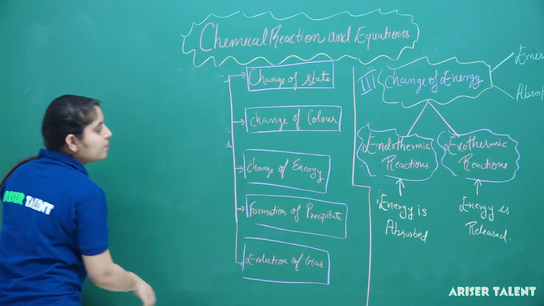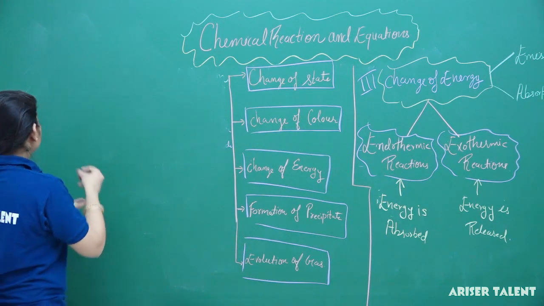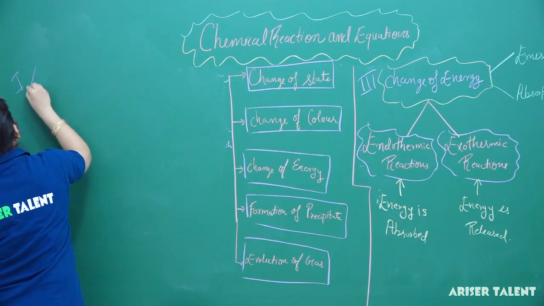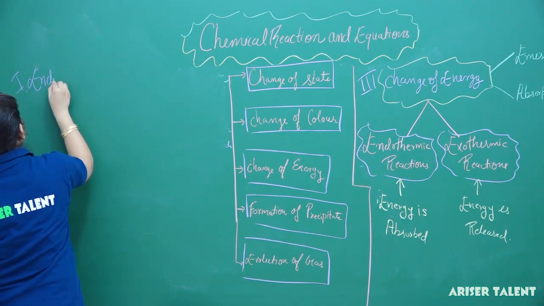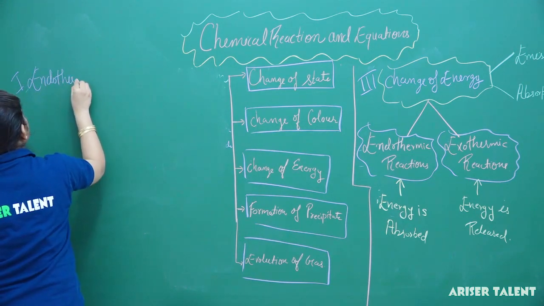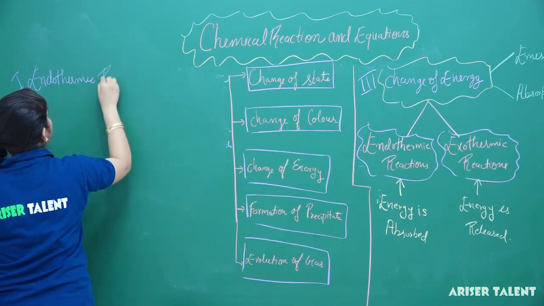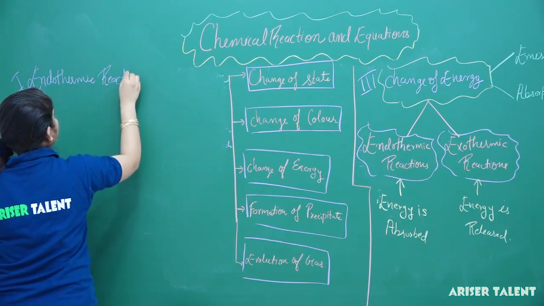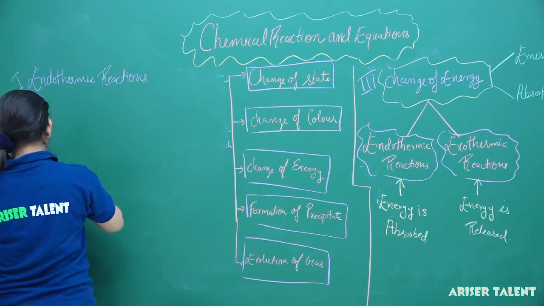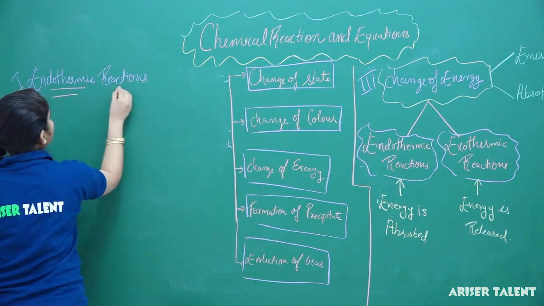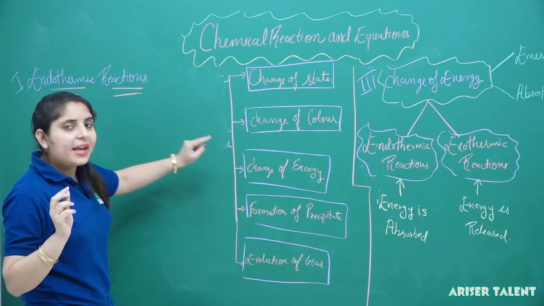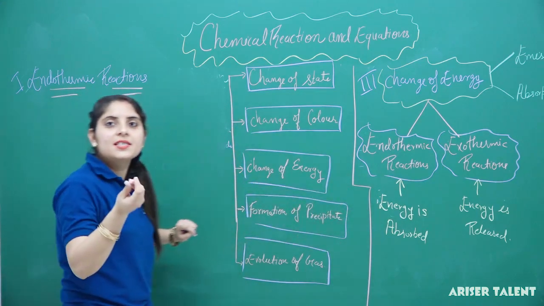Firstly we have endothermic reactions. Endothermic reactions are the reactions in which energy is absorbed.